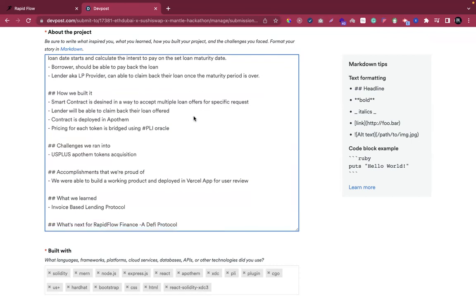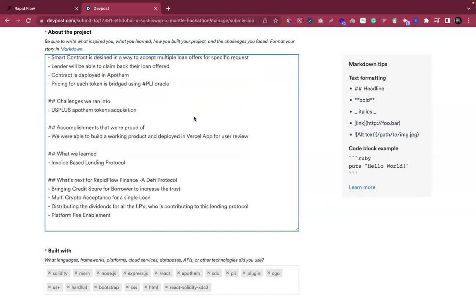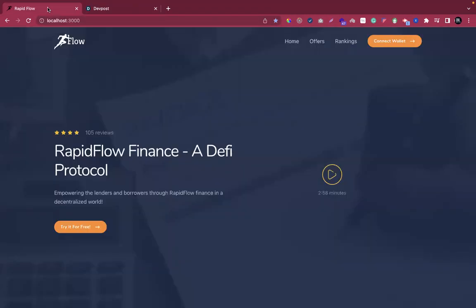How we built it: we use Solidity for the smart contracts with a lot of custom features, and we are using Plugin for the Oracle price feed. We are also using USDC, GO and PLI as the mode of trade between the borrowers and the lenders, and all these pricing feeds are from Plugin. We are trying to take it to the next step through more complex functionality, which we'll see later. Let's start the demo. Look at it.